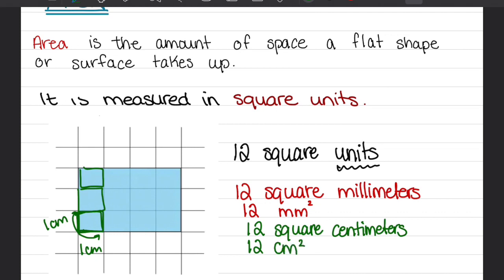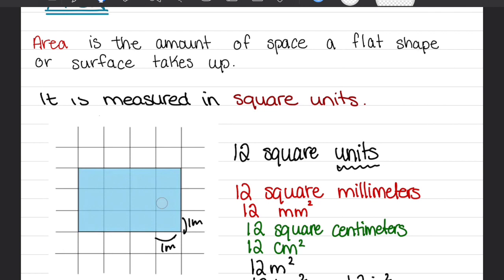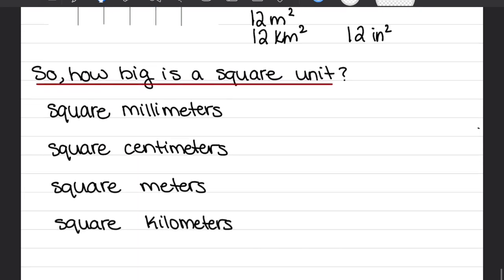And I think you kind of get the gist. So if this was a meter and this was 1 meter, then this would be 12 meters squared. Or if it was a kilometer, 12 kilometers squared. If it was inches, 12 inches squared, and so on, right? It really depends on the units that we are using. But in this example, those units are not given. Okay? So how big is a square unit?